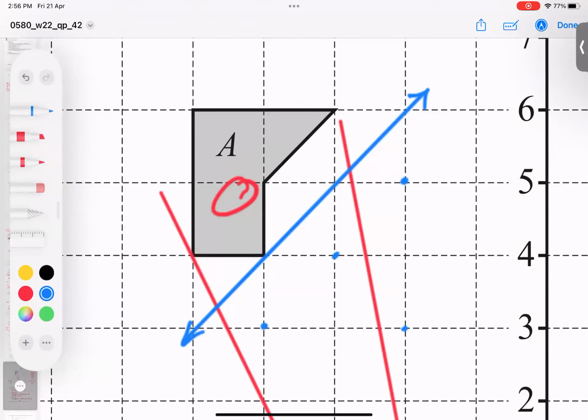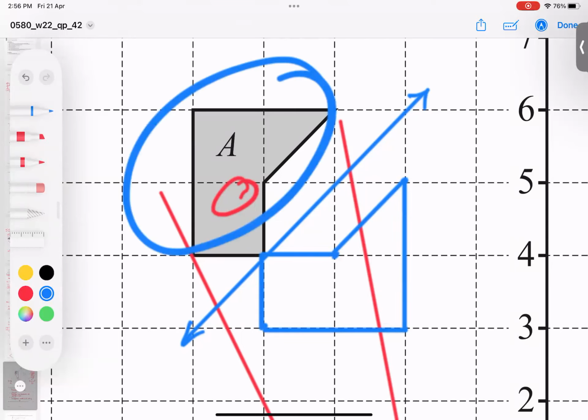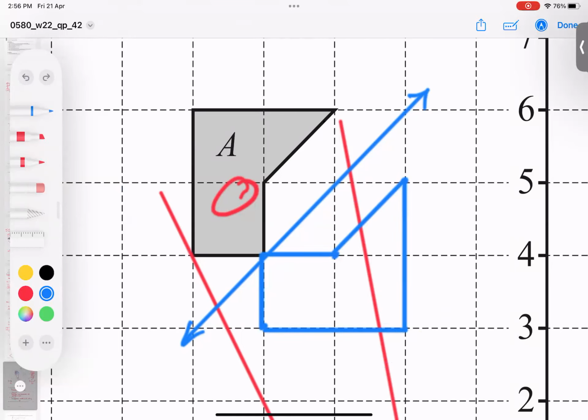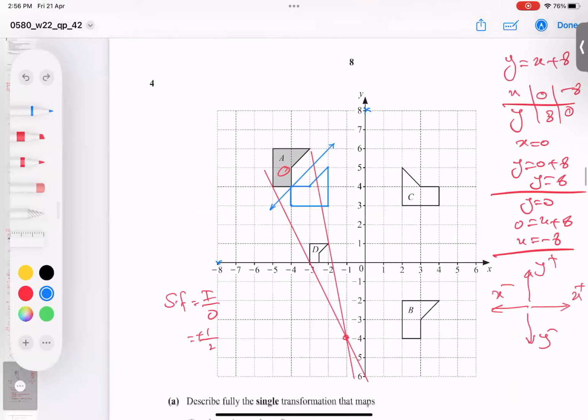I think all points are clear. Let's join them. First, I join these 2 points, then these 2 points. Now this point I'll join. I hope you understood very well. This is the object and this is the image. So the concept is very clear.